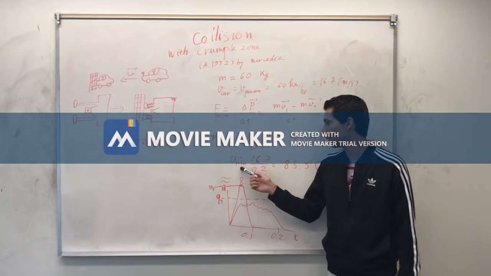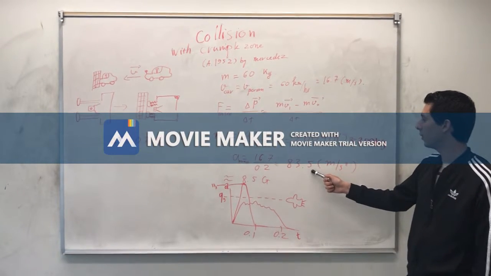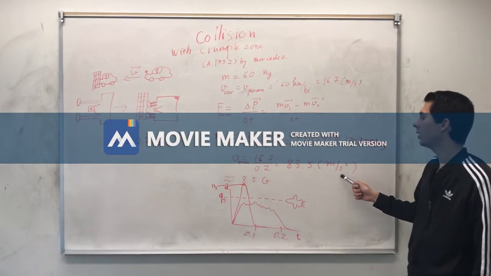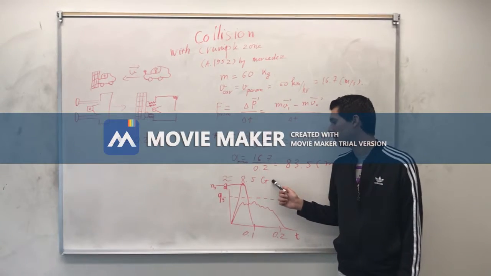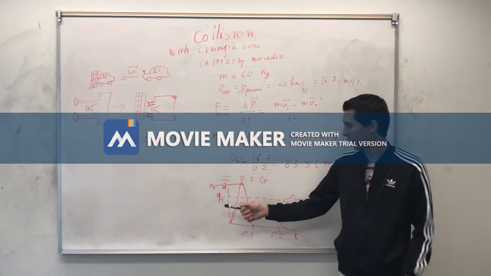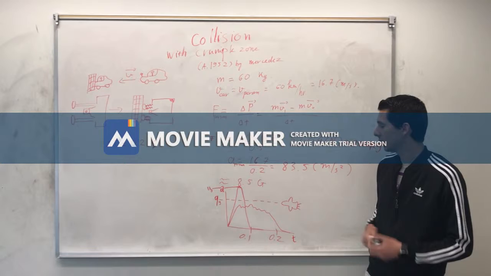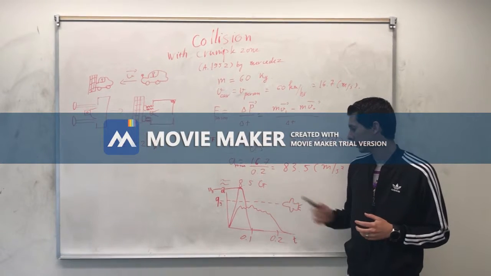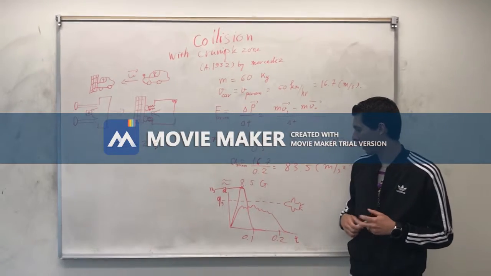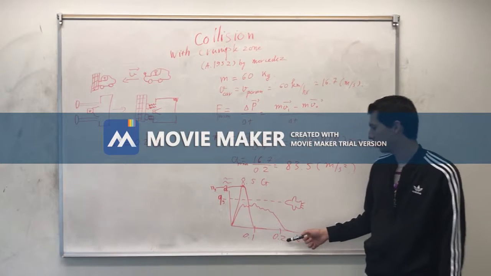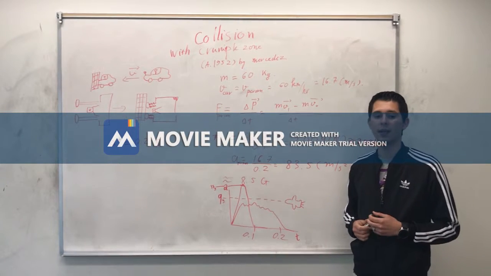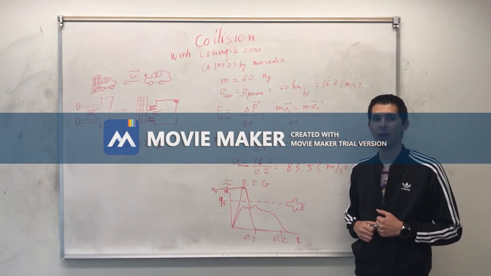The acceleration of the person is 85.3 meters per second squared, which is 8.5 Gs. A trained pilot can withstand 9 Gs, so 8.5 Gs is less, and it gives us more time. With the acceleration being constant, it gives time for the organs to adapt.